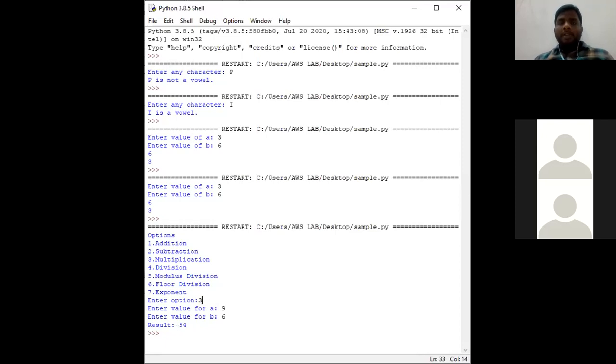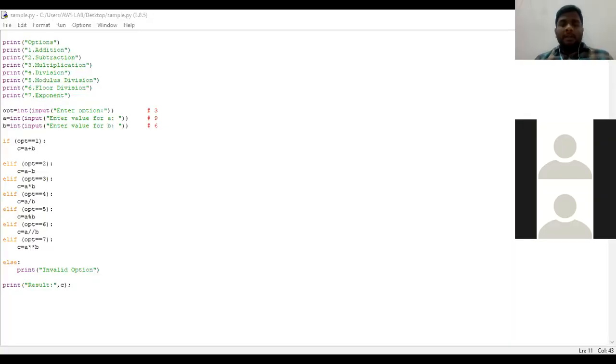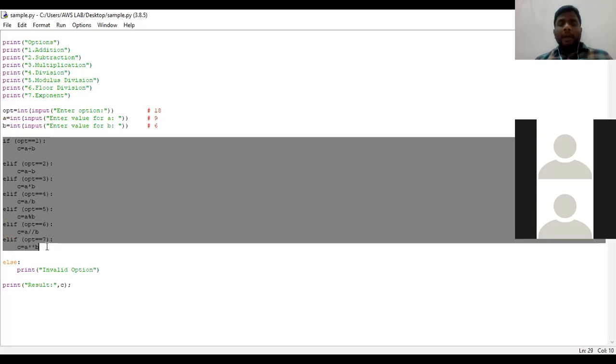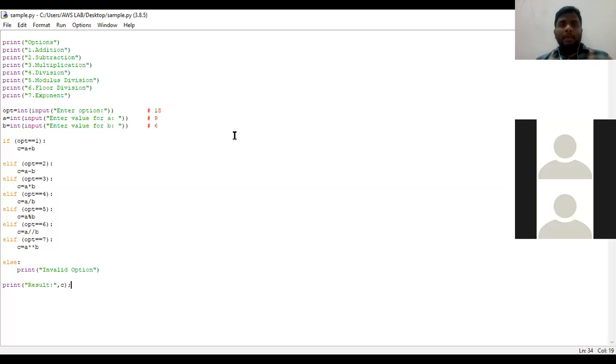54. Now we shall execute the program again and give the option 18. The output we will get is invalid option, since there is no condition satisfied with OPT equal to 18. Okay, now we shall check again with the program. Now my option is 18. Remember, the option is 18.